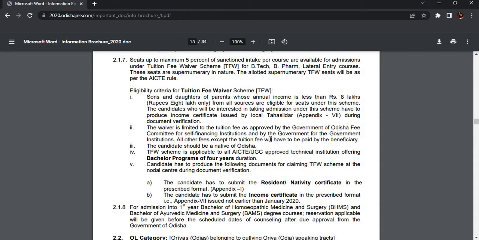As we can see, some institutes, for example, take 1 lakh rupees for 1 year. Then through the tuition fee waiver, only your tuition fees, your academic fees, will be deducted. For example, of 1 lakh, half of your tuition fees, 50,000, will be deducted, and we have to pay only 50,000 for 1 year.